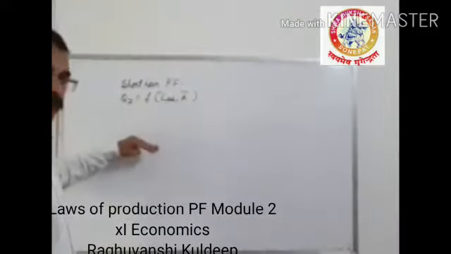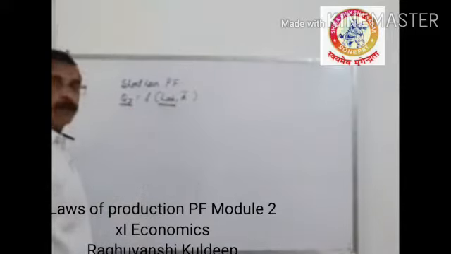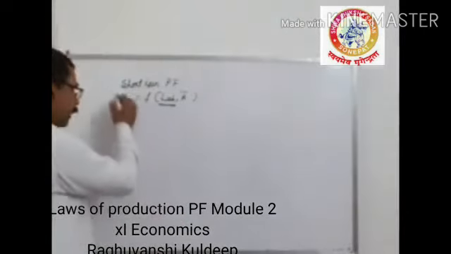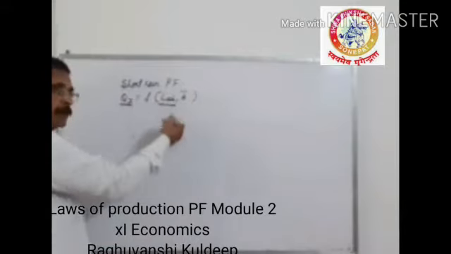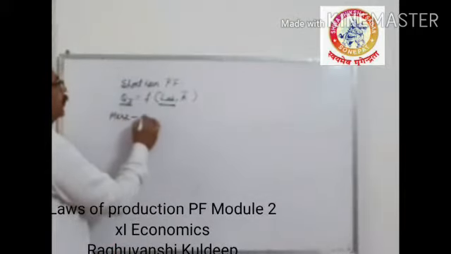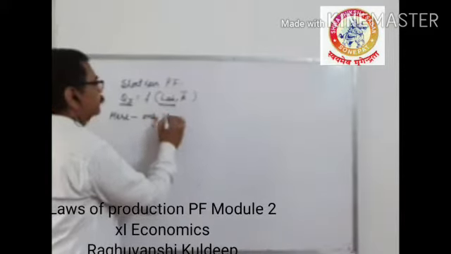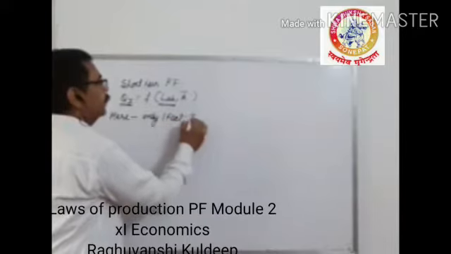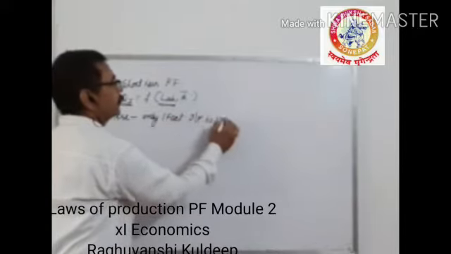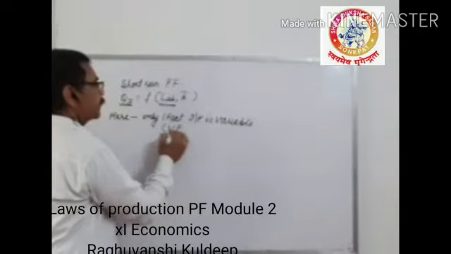So in this function, the output will change with the change in quantity of labor or working hours. There is no role of capital. Output is increasing or decreasing according to the increase or decrease in labor. So in this production function, only one factor input is variable, which is known as variable input or variable factor.